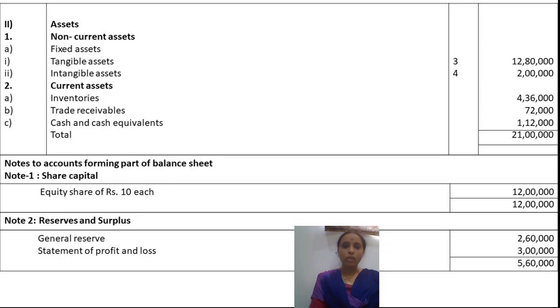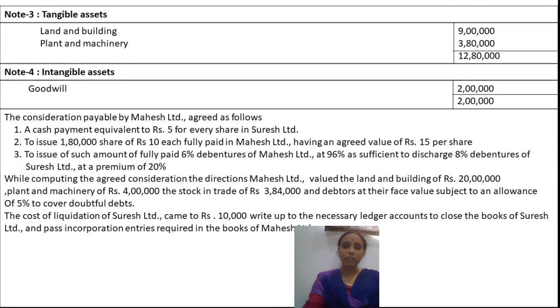The notes to accounts for the balance sheet are given. Equity shares of 10 each, that is 12 lakh equity share amount. Then reserves and surplus of 5 lakh 60,000: general reserve is 2 lakh 60,000, and statement of P&L account, that is profit and loss, is 3 lakh. Then of the total tangible assets of 12 lakh 80,000, land and building is 9 lakh and plant and machinery is 3 lakh 80,000. Then intangible assets is goodwill of 2 lakh rupees of Suresh Company Limited. So the information is also given.